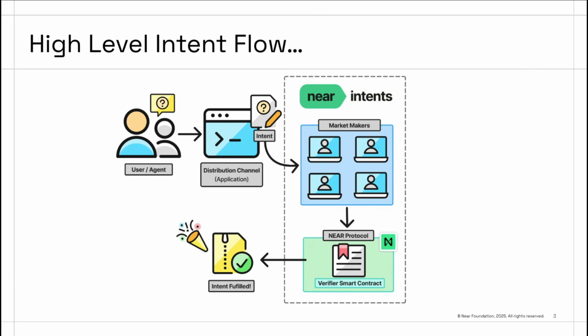As a brief refresher, here's a high-level diagram of the intent flow, where a user or agent creates an intent using some type of application. We categorize these as distribution channels. From there, the intent is broadcasted to our market makers that compete to fulfill these requests, and upon approval, settles a transaction through a series of smart contracts.